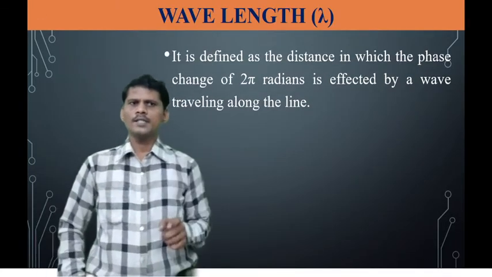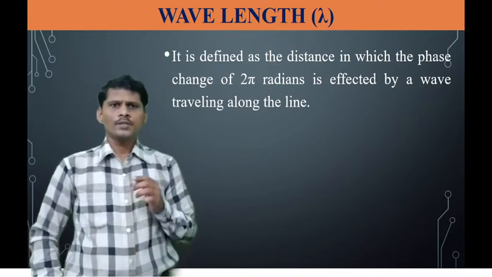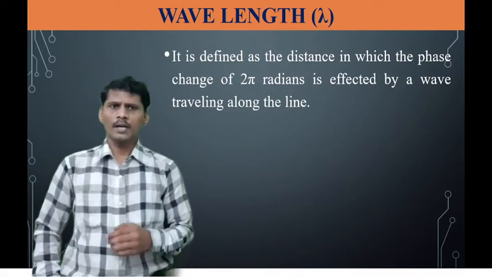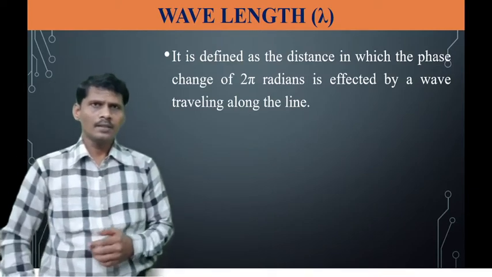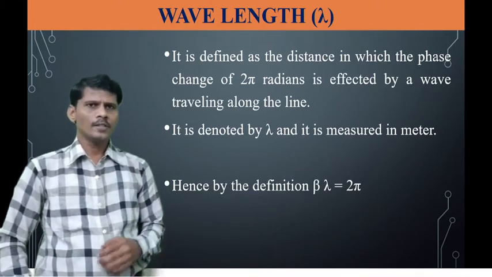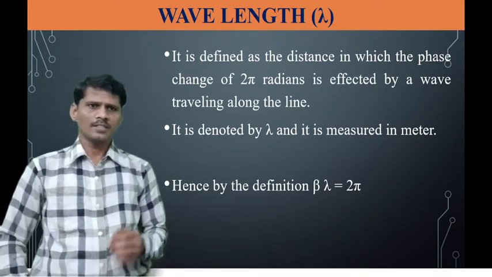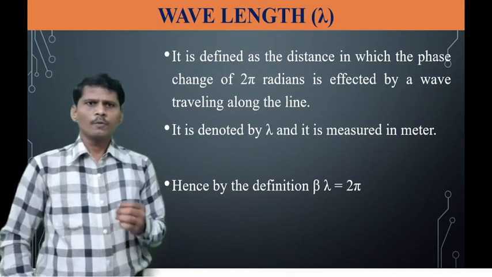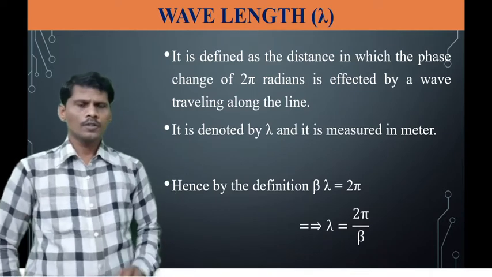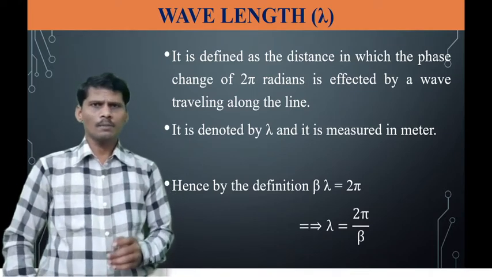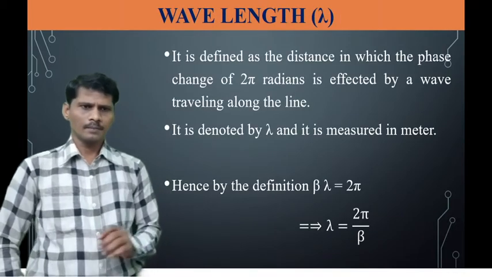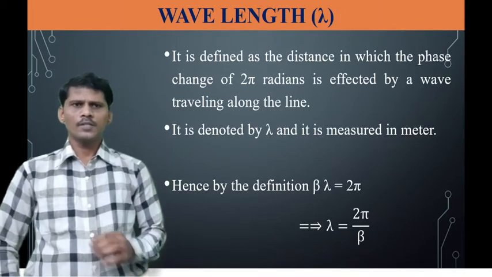Wavelength is defined as the distance in which a phase change of 2 pi radians is effected by a wave traveling along the line. It is represented symbolically by lambda, and it is measured in meters. Therefore, the wavelength lambda is equal to 2 pi by beta. This is the definition of wavelength.